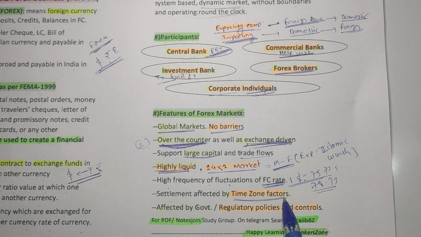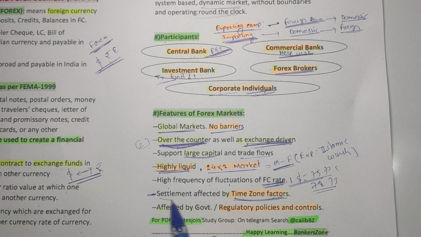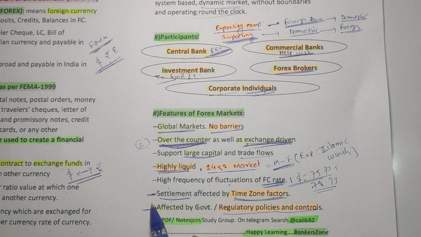All over the world there are different time zones, so definitely there will be an effect of that time zone on the settlement. Okay, it is also affected by the government and the regulatory policy and control, as there are different governments involved throughout the world. That's why there may be different laws according to the policy of that government. That's why it is affected by government, regulatory policies and controls.